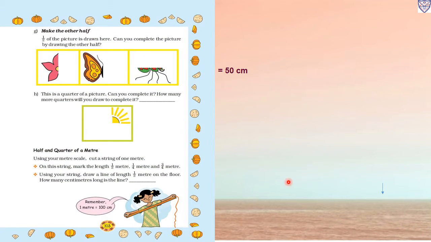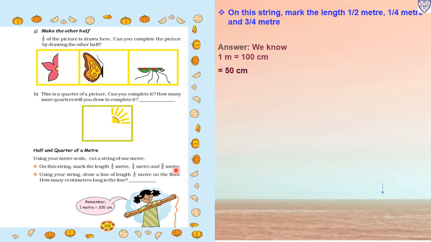Now half and quarter of a meter. Using your meter scale, cut a string of 1 meter. So 1 meter equal to 100 centimeters. Okay, this we already know, 1 meter equal to 100 centimeters. Now on this string, mark the lengths of half meter, 1/4 meter and 3/4 meter. So we have to mark the lengths.